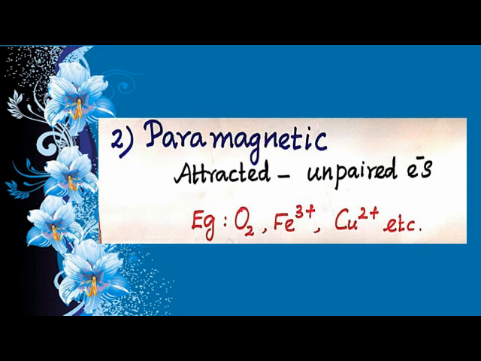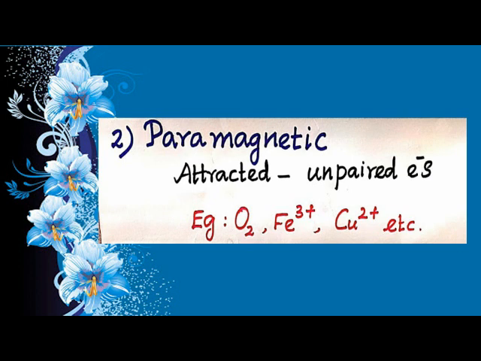So a paramagnetic solid can lose its magnetic property in the absence of a magnetic field. In the absence of a magnetic field, it cannot show its magnetic property. That's all about paramagnetic behavior or paramagnetic substances.